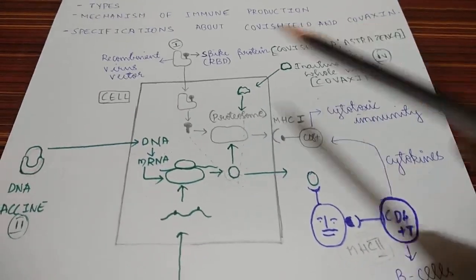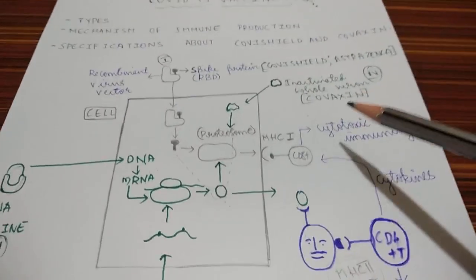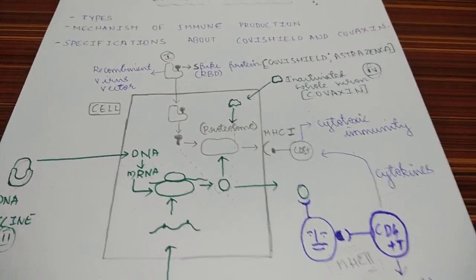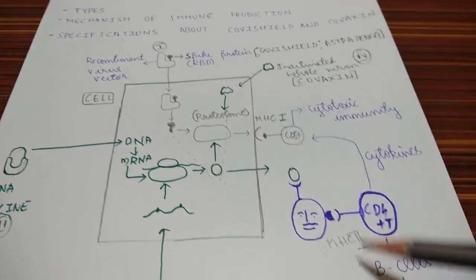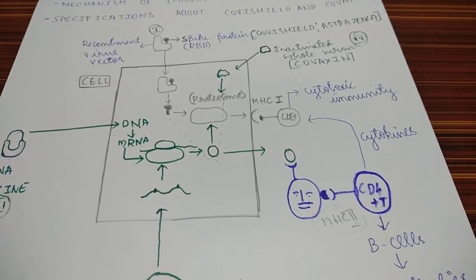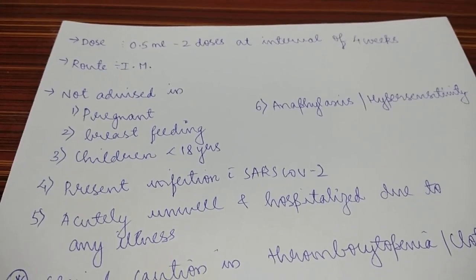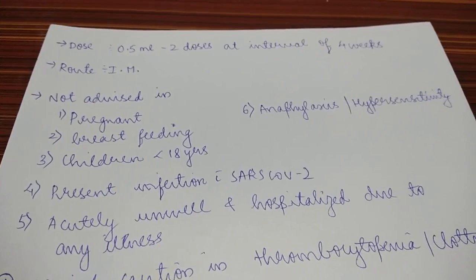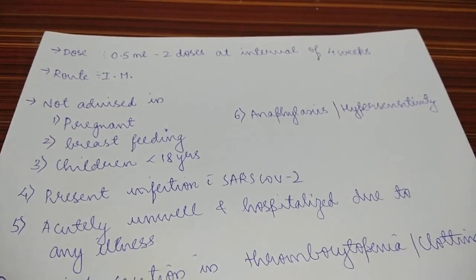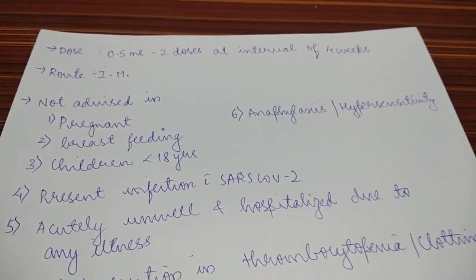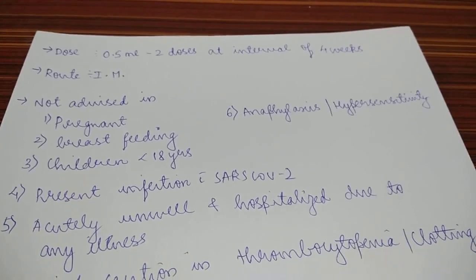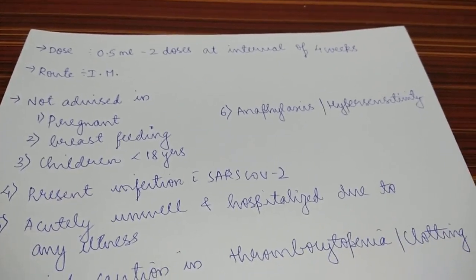Okay, 4 types: 1, 2, 3, and 4. Basically, 4 types of the vaccine and the production of immunity. Cytotoxic and antibodies, both of these. Okay, next, coming to the specifications regarding Covaxin and Covishield, because these two vaccines are produced and given in India, initially at first stage to all the healthcare workers.